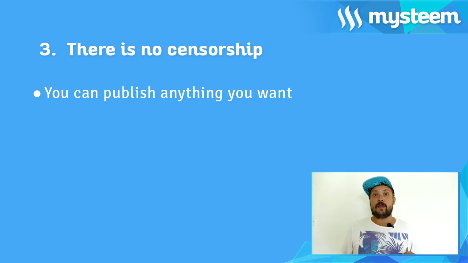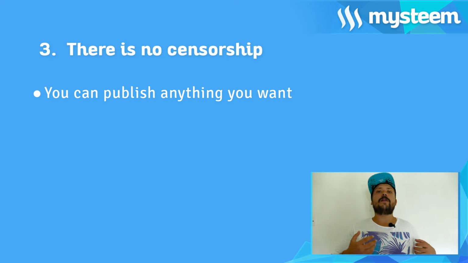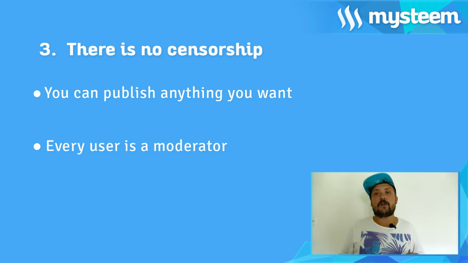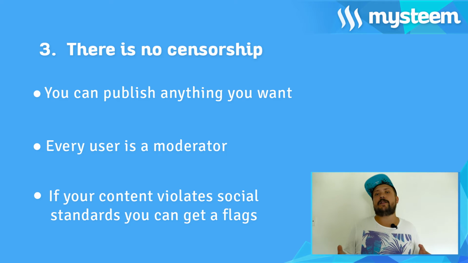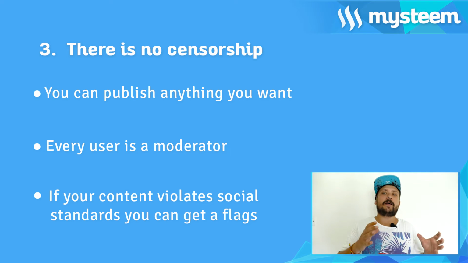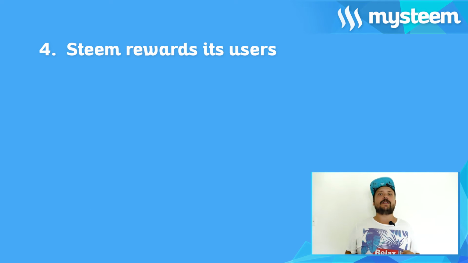Number 3. There is no censorship. Because there is no single moderator, there is no way to control the content that appears on the blockchain. You can publish anything you want and nobody can forbid you from doing so. The function of the moderator is given to every member of our community. So if you post offensive, illegal or unethical things, other users can use flags to hide your content. We will talk more about flags in a separate tutorial, but long story short, this is an option that any user can use if they think that your content violates social standards. If you receive a flag or several flags, your post will be hidden and you won't get a reward for the publication.